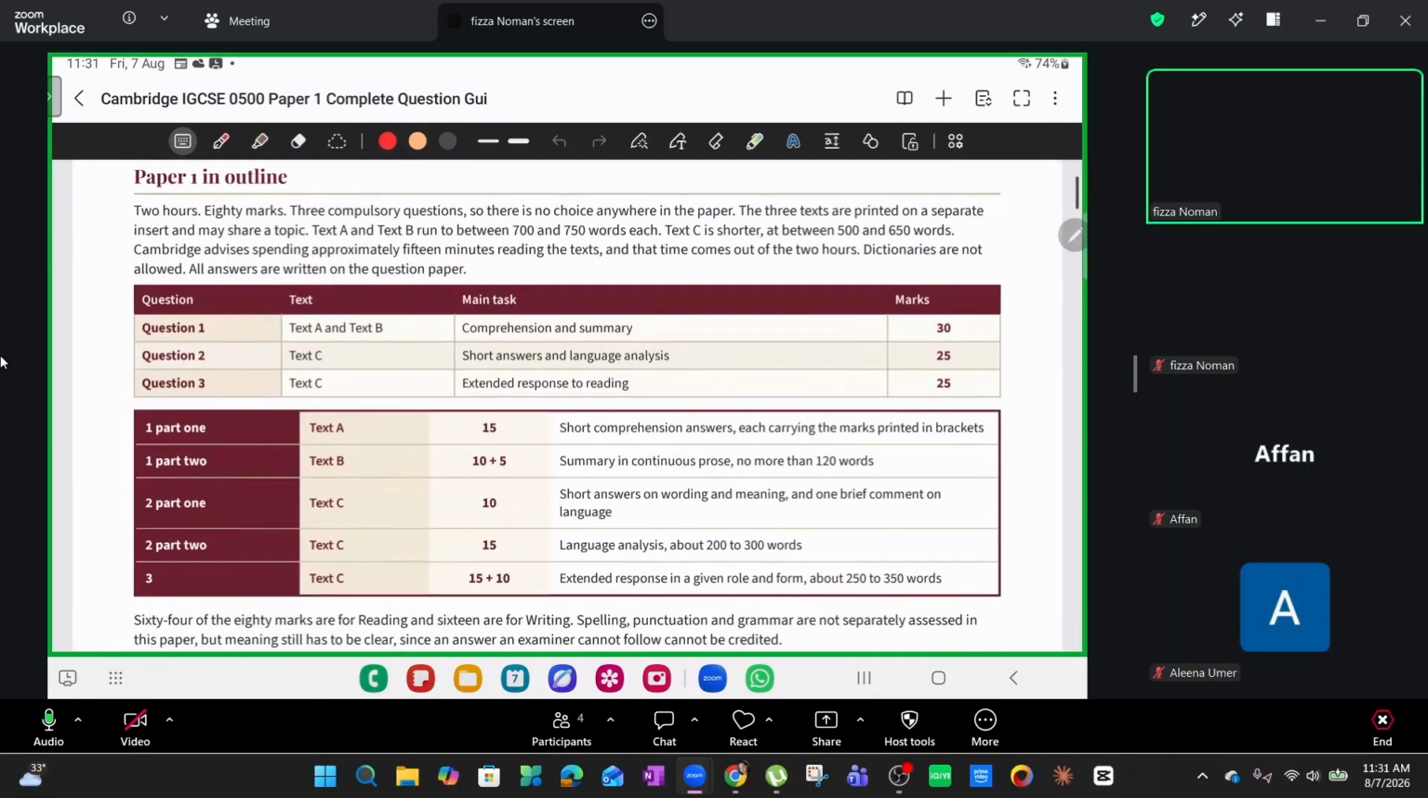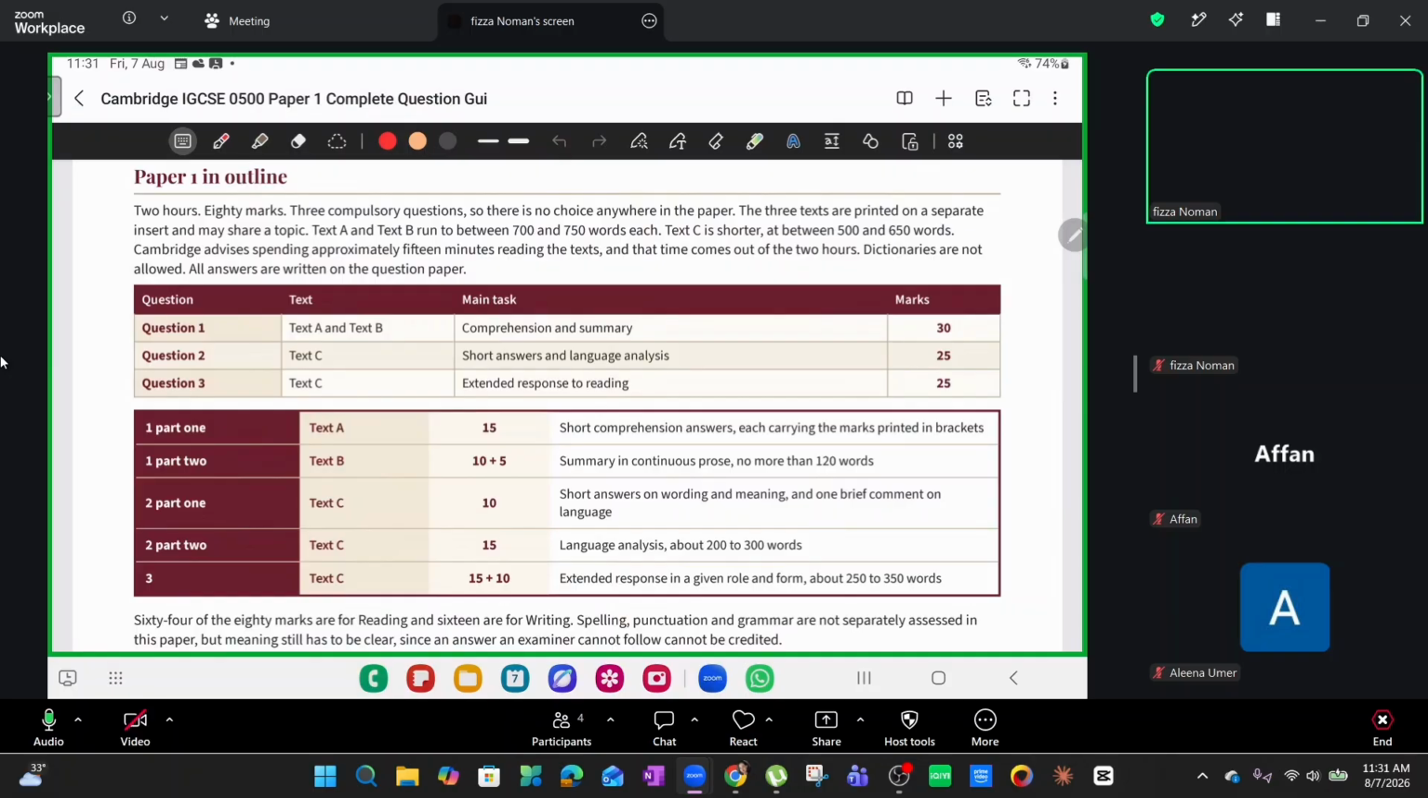We have understood that paper 1 is going to be a 2-hour paper. It's going to be 80 marks in total. It's 50% of your IGCSE grade. It is going to test you on the understanding of 3 compulsory texts: text A, text B and text C. Text A and text B respectively are longer texts. They are going to be 700 to 750 words, whereas text C is going to be a shorter text between 500 and 650 words. However, it goes without saying that that's the text you will be focusing on more.